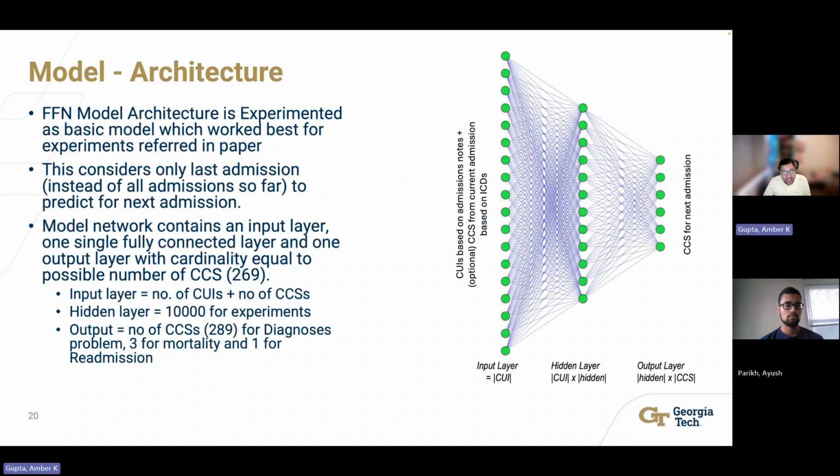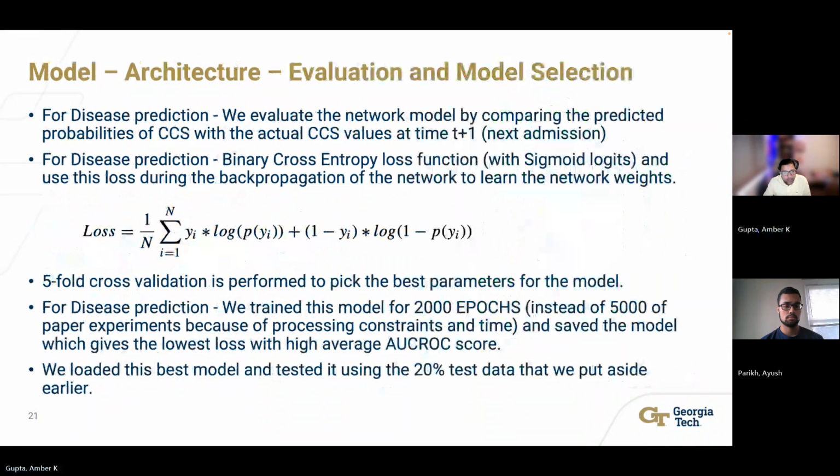FFN model considers only last admission to predict for next admission. Architecture is very simple, with an input layer, one hidden layer, and an output layer. We use combined CUIs and CCS as input for all experiments, hidden size of 10,000, and output layer depending on the problem. For disease prediction, we compared the actual next admission diagnosis with model predicted next admission diagnosis.